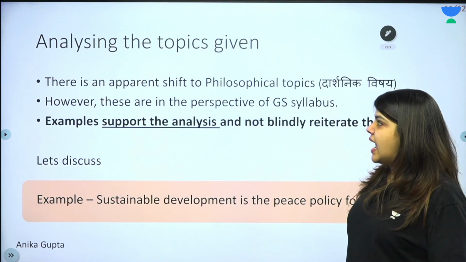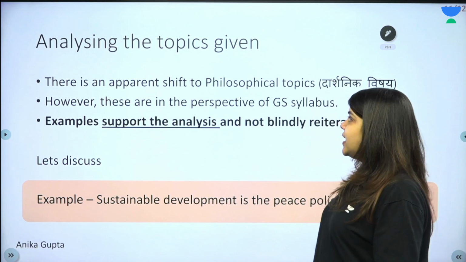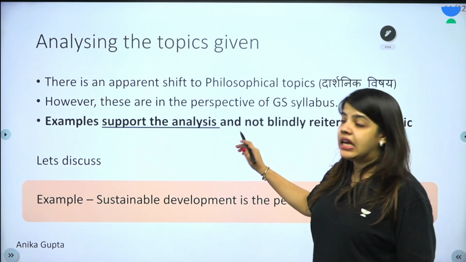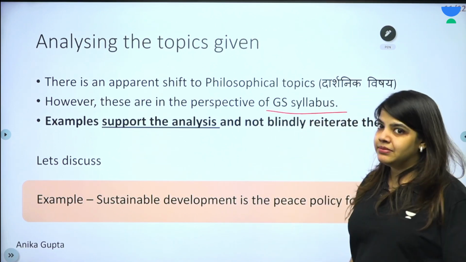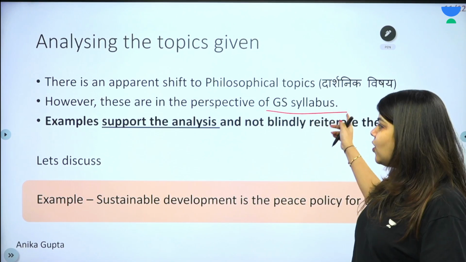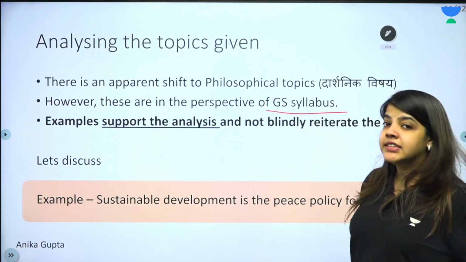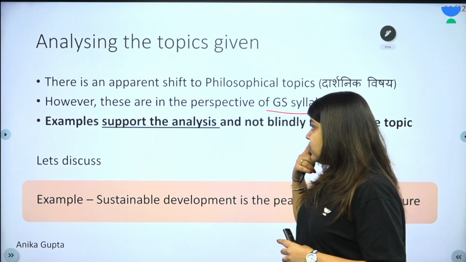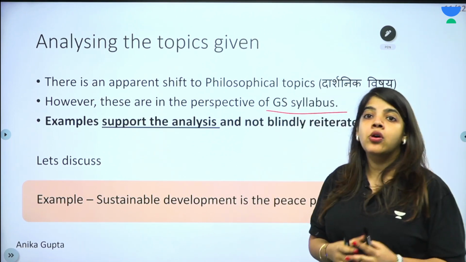And analyze the topics given. So there is an apparent shift to philosophical topics. However, these are in the perspective of the GS syllabus, as we have already seen. We've already seen that the topics were similar to GS. Of course, the examples should support the analysis.